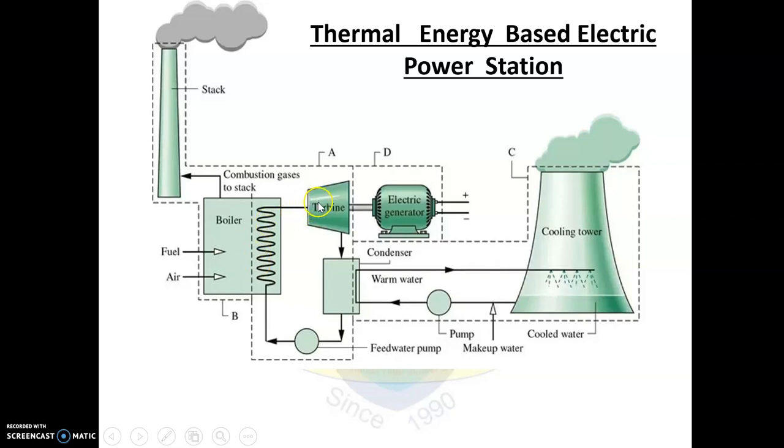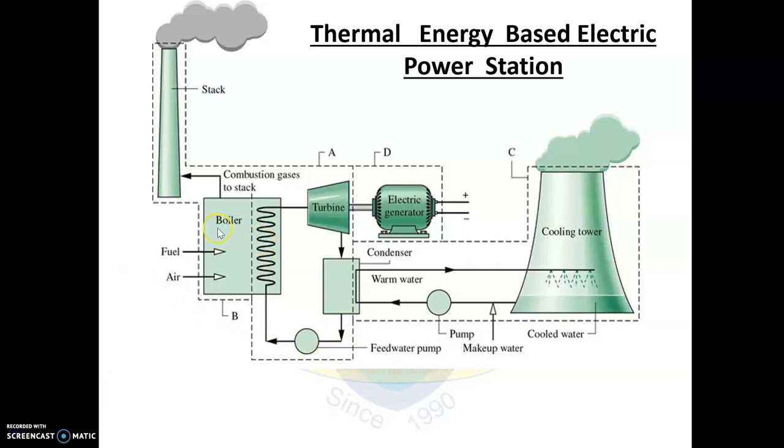The energy in the steam drives the turbine. Thus, the generator connected to the turbine also rotates and electrical energy is produced. The steam is converted back into water with the help of a condenser, and the water is recirculated to the boiler.